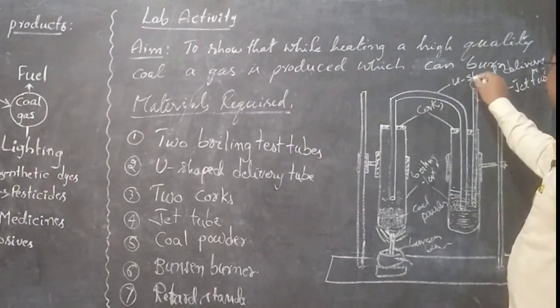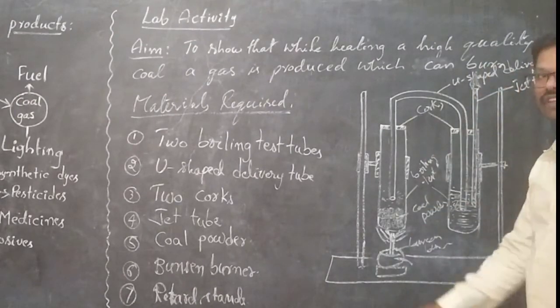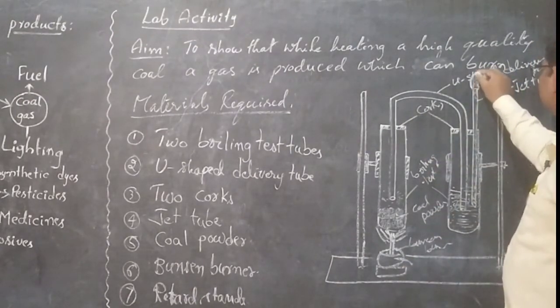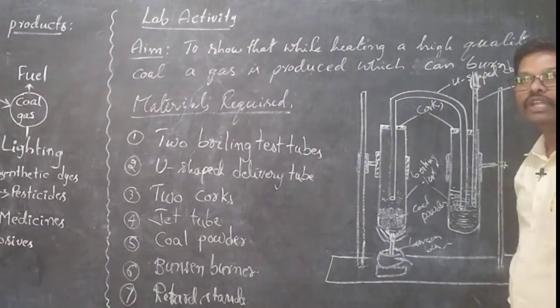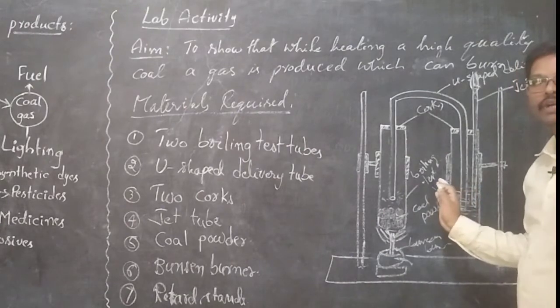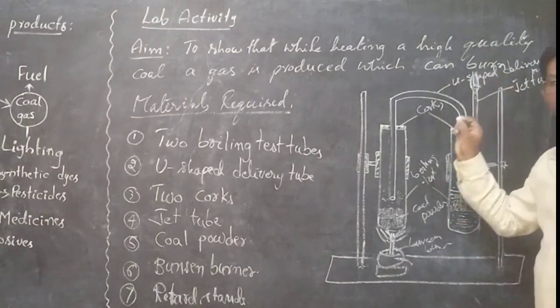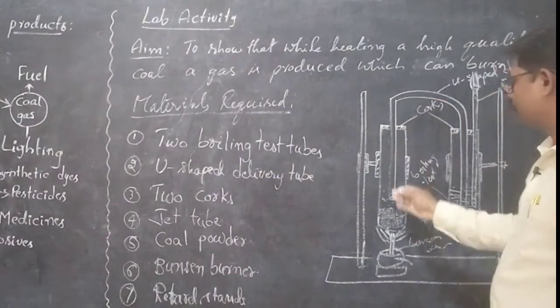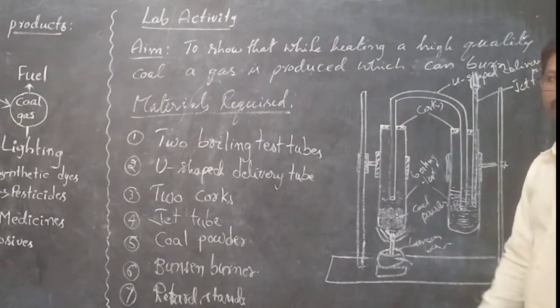If you bring a matchstick, it can catch fire and burn easily. So from this, what do you understand? A colorless gas is produced while heating a high quality coal.